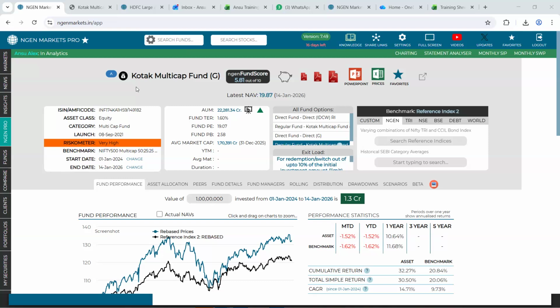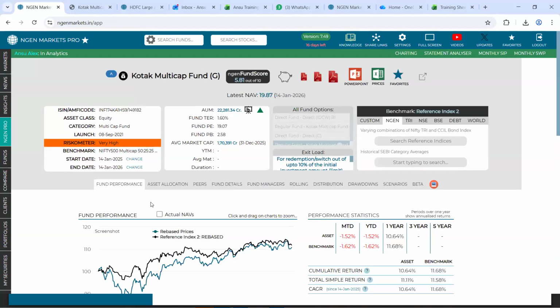Okay, if you want to view the returns for 1 year, you can simply click onto this change as an option and select 1 year ago. That is a predefined time period that we have mentioned.